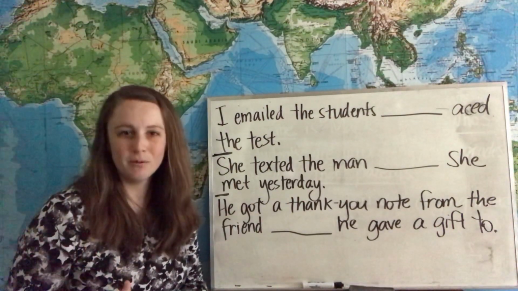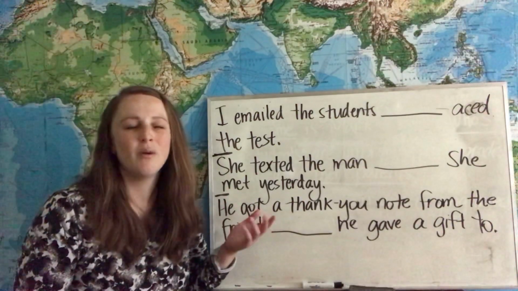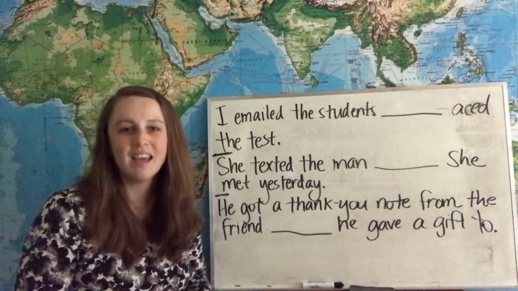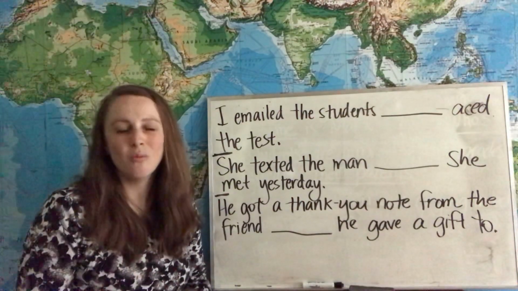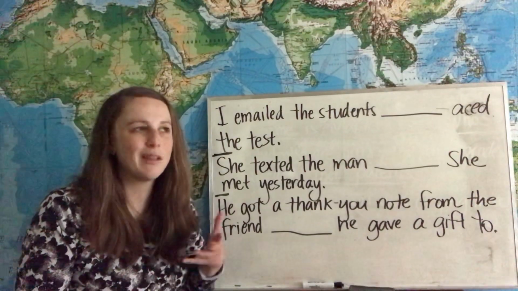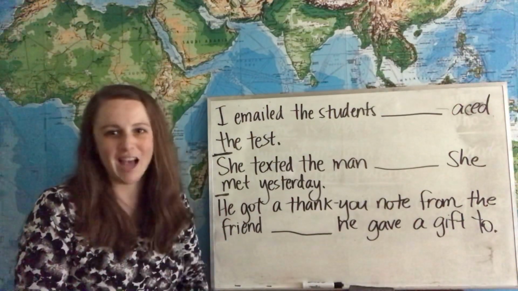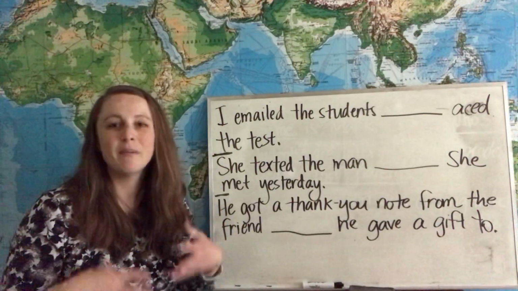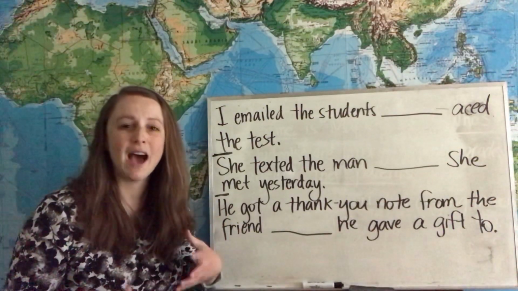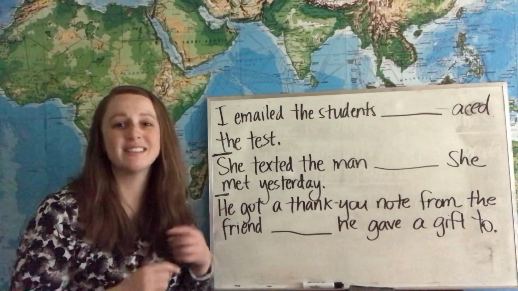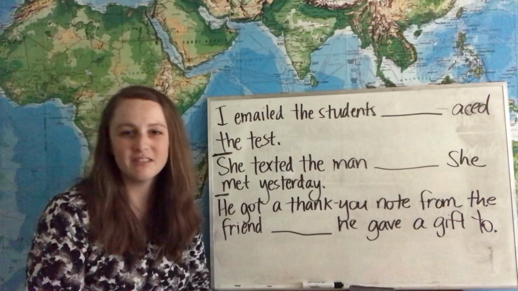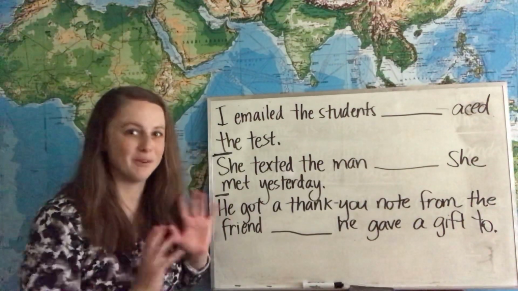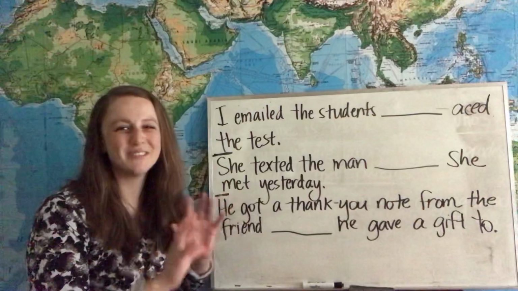The basic rule is that we use who when the relative pronoun is the subject of the adjective clause, and we use whom when the relative pronoun is the object of the adjective clause. So we're going to look at a few examples, but first, if you need to review how to tell whether the relative pronoun is the subject or object of the adjective clause, go check out my video on that topic first, because it'll really help you to understand when to use who and whom.